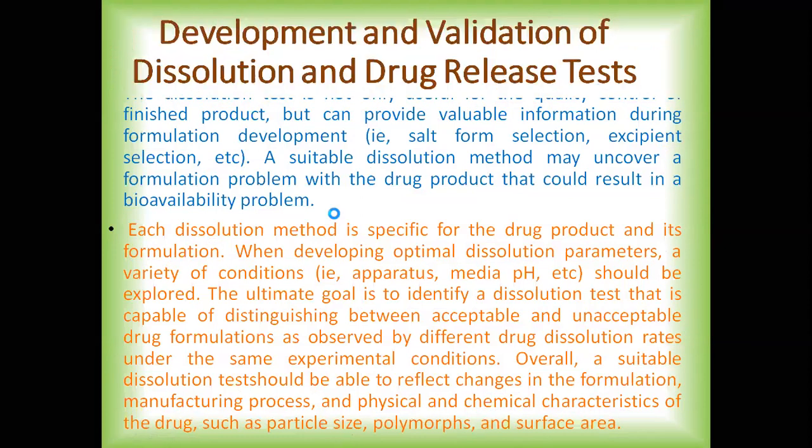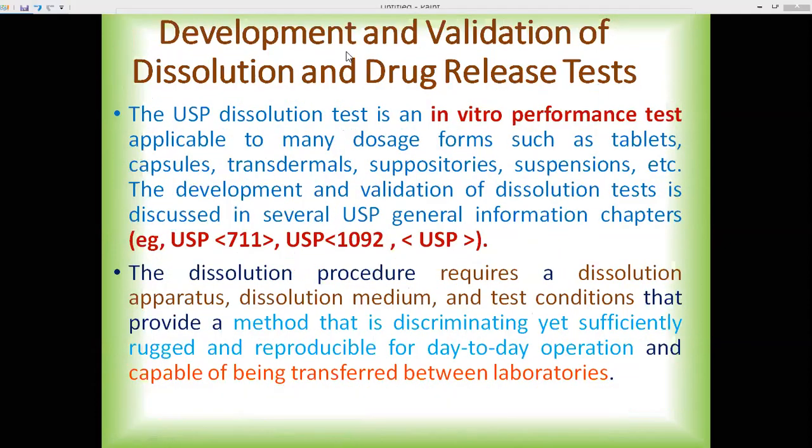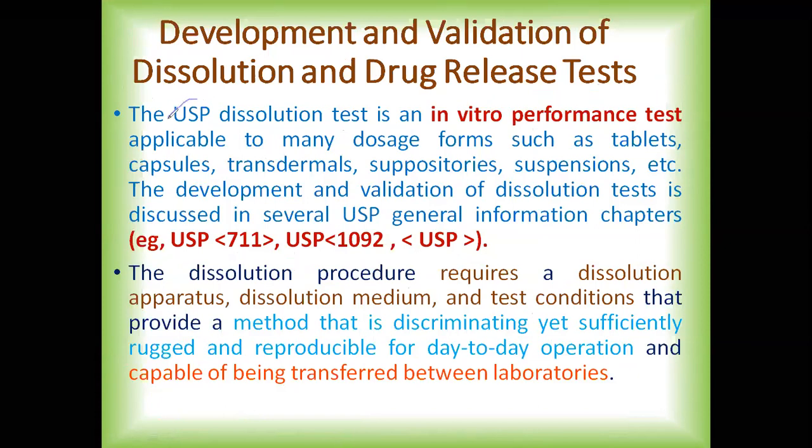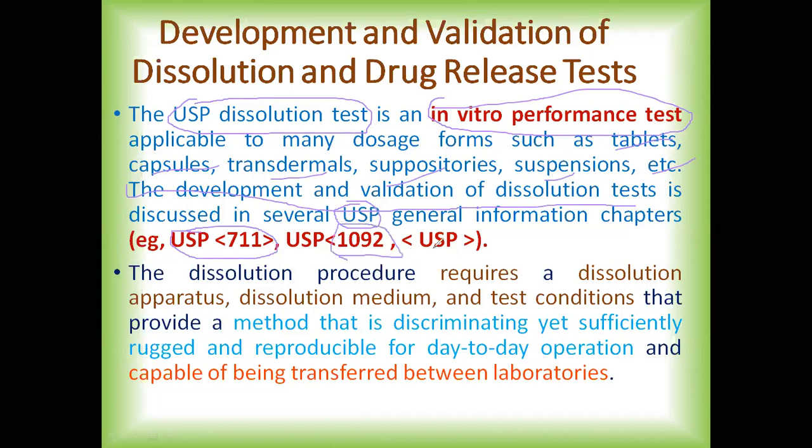Now moving towards the next and important point. When we talk about the USP dissolution test, it is an in vitro performance test which is applicable for many dosage forms such as tablets, capsules, transdermals, suppositories, suspensions, etc. The development and validation of the dissolution test is discussed in the general chapters of the USP, the United States Pharmacopoeia, such as USP 711, then USP 1092, and the other chapters from the USP.